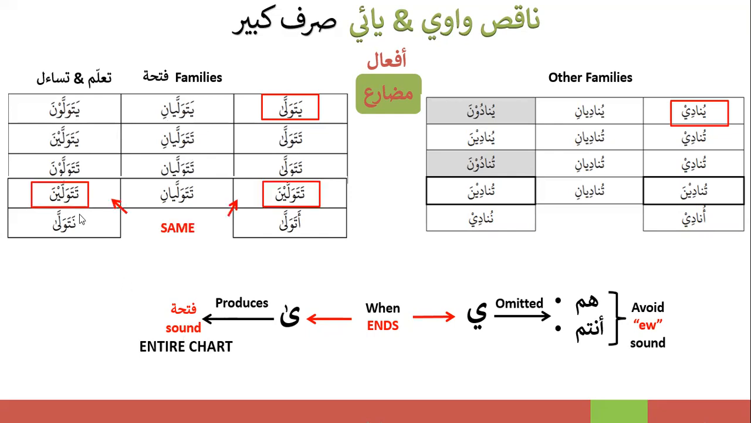Also, if you see yatawallayna and yatawallayna over here, they look the same. Also, if you see in the other chart, tunadina and tunadina look the same. So this is one thing that you will see, that your feminine anti version and your antunna version in both these charts are the same. They look the same. So this is one parallel.